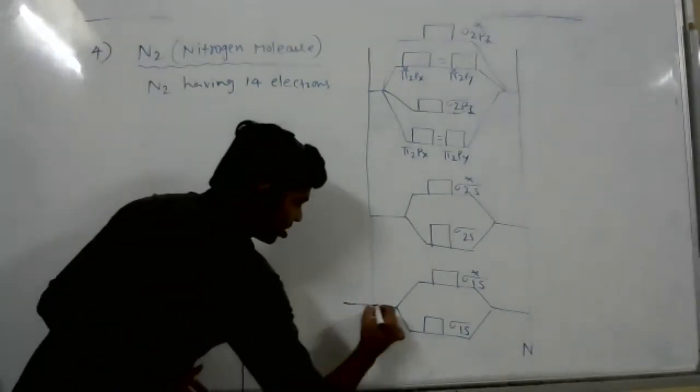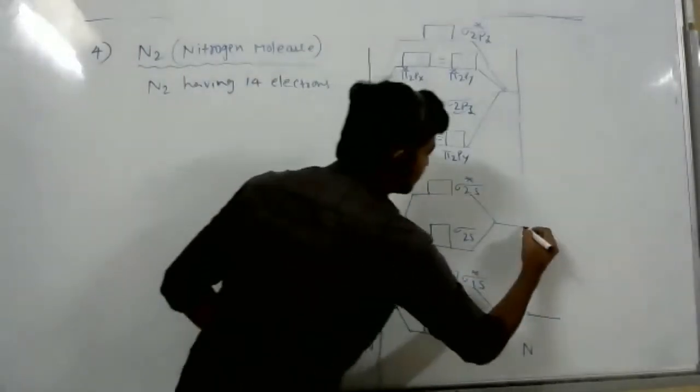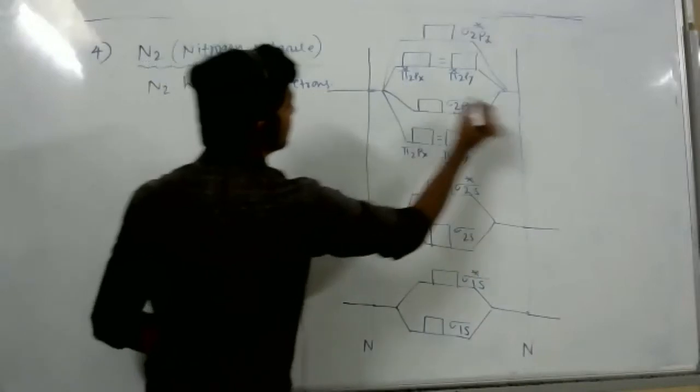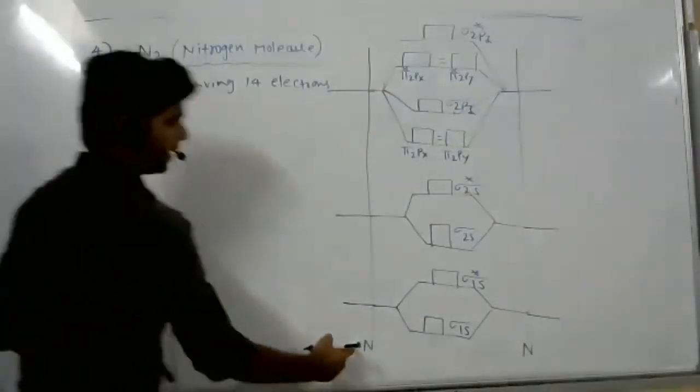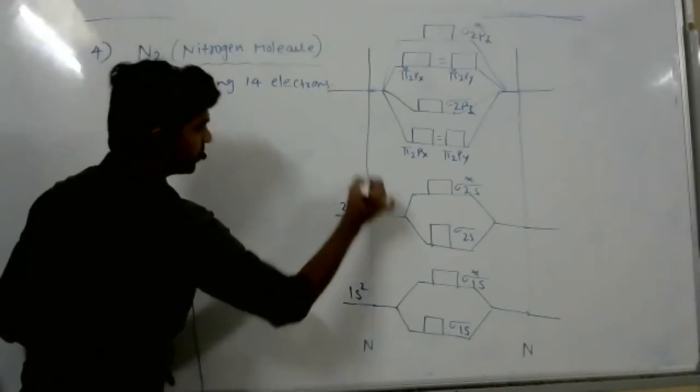So here extend small lines. We have to write the orbitals also. The nitrogen electronic configuration is 1s2, 2s2, 2p3.